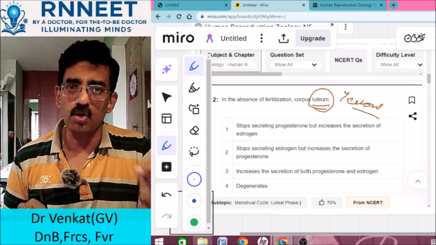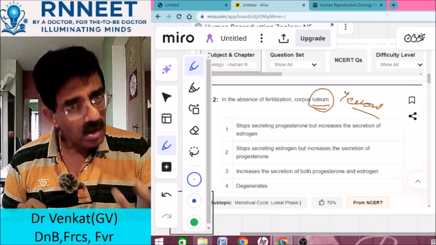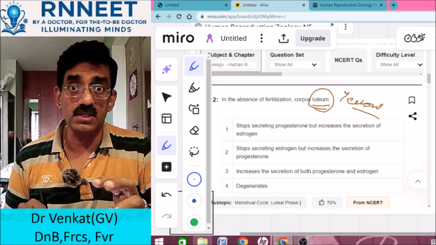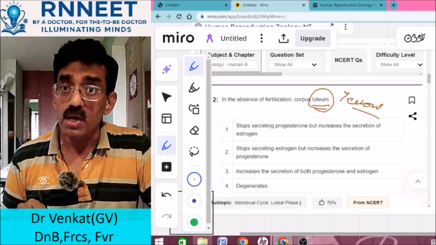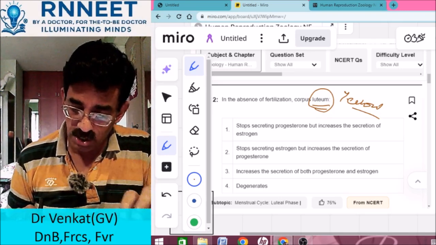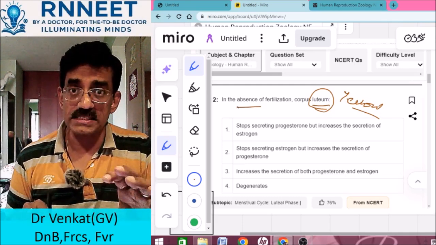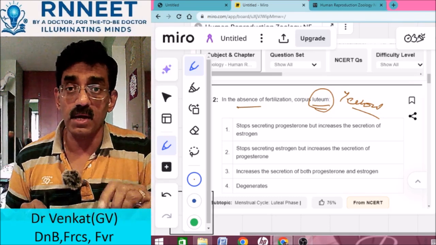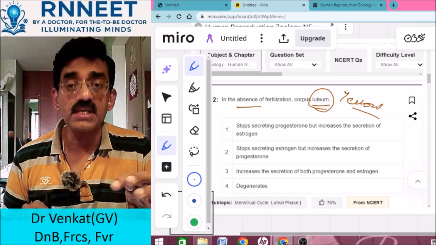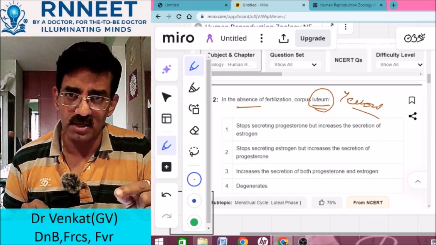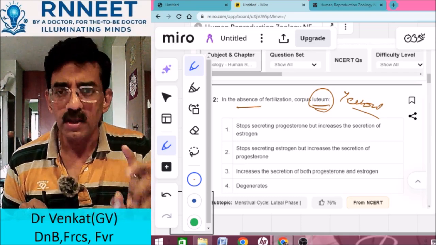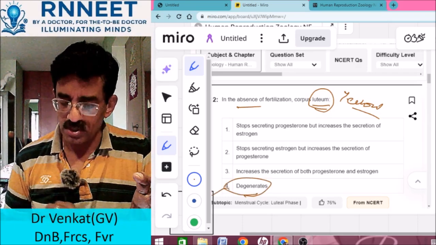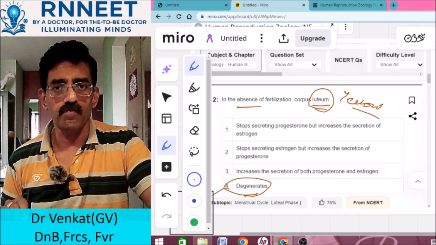That is the reason why it's called corpus luteum and secretes progesterone. You know that in the second phase. Now, once fertilization occurs, it continues to secrete progesterone. In the absence of fertilization, that means fertilization has not taken place, then it degenerates and becomes white. It becomes corpus albicans. That's why it's called albicans, because albicans means white. What happens? It degenerates. So the answer is just 4, that it degenerates.